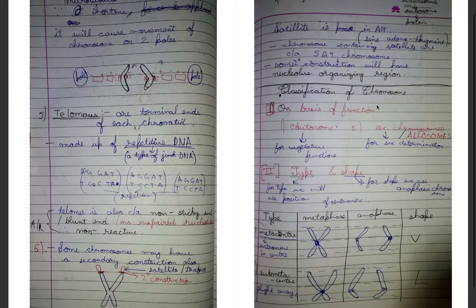So classification of chromosomes on the basis of function is of two types: autosomes and allosomes. Autosomes are for vegetative function, allosomes for sex determination. Now on the second basis, that is type and shape, we have four types. For the type we use the position of the centromere, and for shape we use the anaphasic chromosome shape.